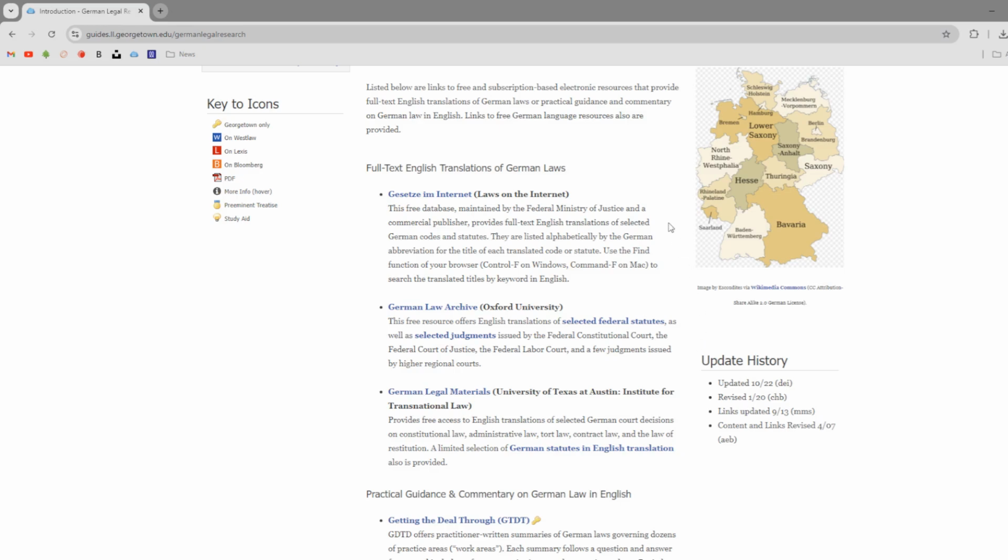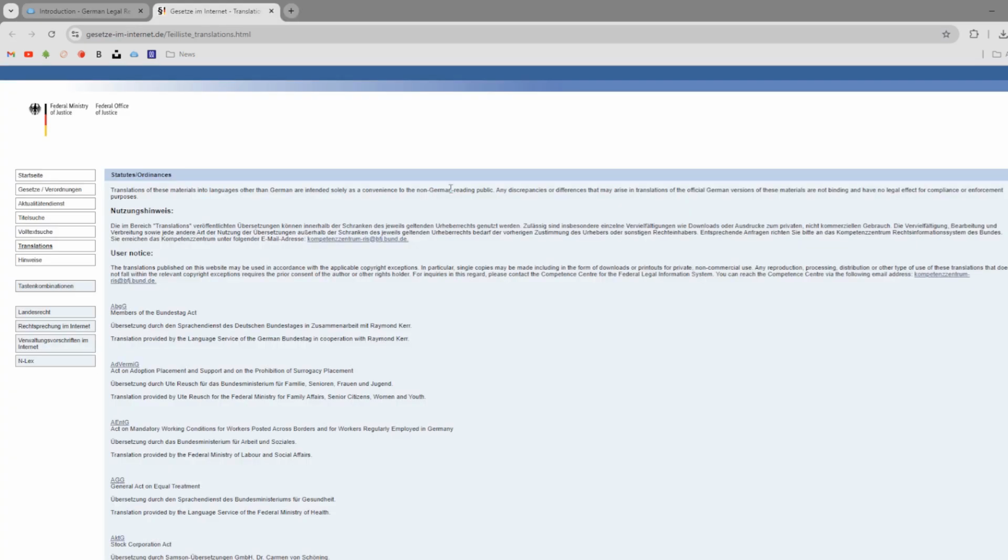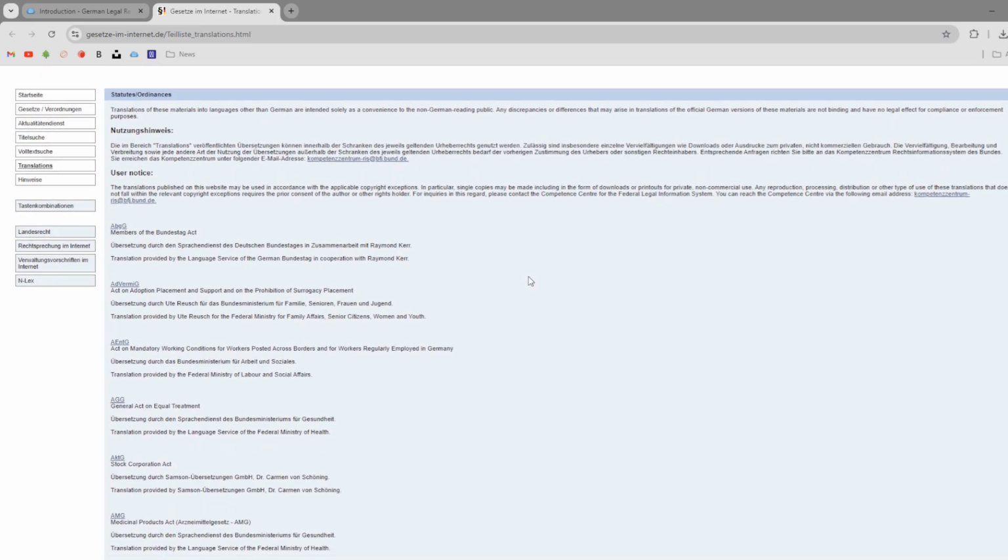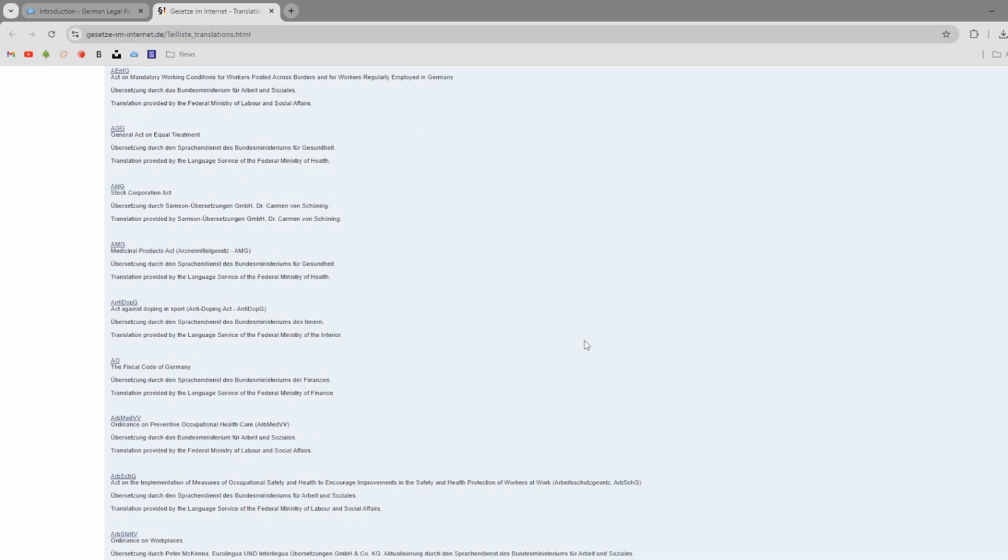Research guides from other universities may be geared towards students from those universities and sometimes recommend resources that we at Lewis and Clark just don't have access to, but what we want to keep an eye out for is any free, publicly accessible databases that we can access. So for example, this Georgetown guide links to a Laws on the Internet page directly from the German Ministry of Justice with select English translations of German statutes and regulations. We can find research guides from other universities by Googling a country's name and then legal research guide.